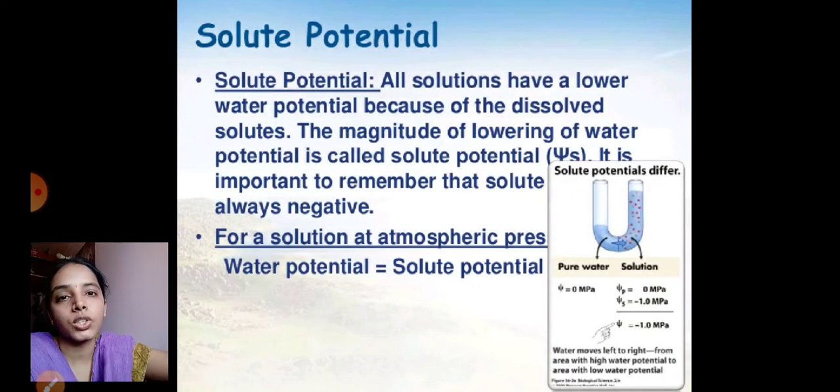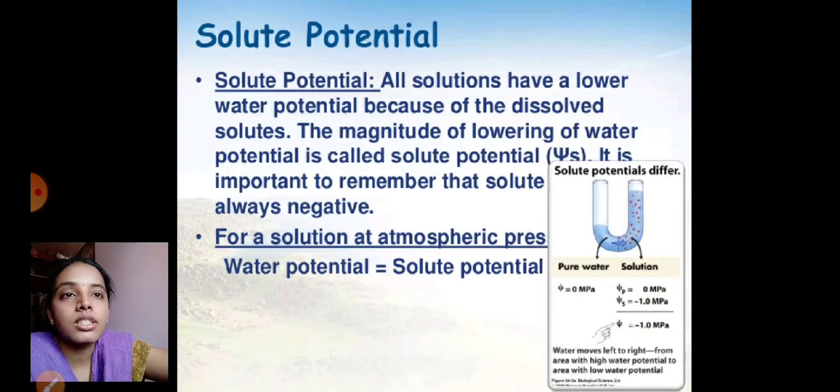Solute potential. Water potential has two forms, that is solute potential and pressure potential. So what is meant by solute potential? Solute means the substance that is dissolving in a solvent. Solvent is nothing but the liquid helpful to dissolve the solute. When the solute plus solvent are added together, it forms a solution.